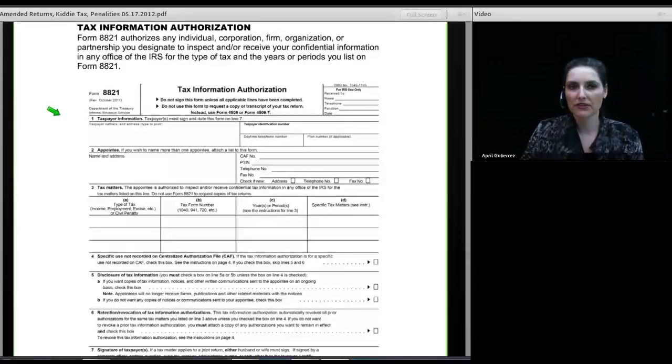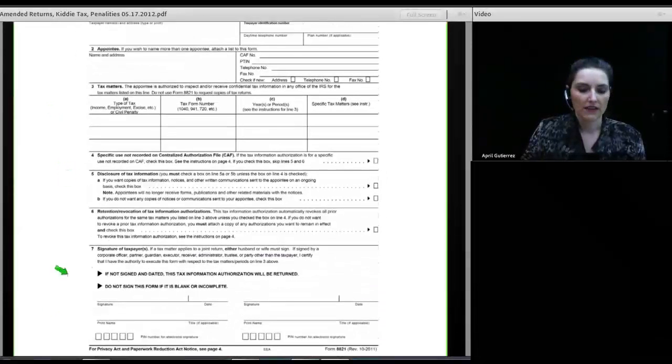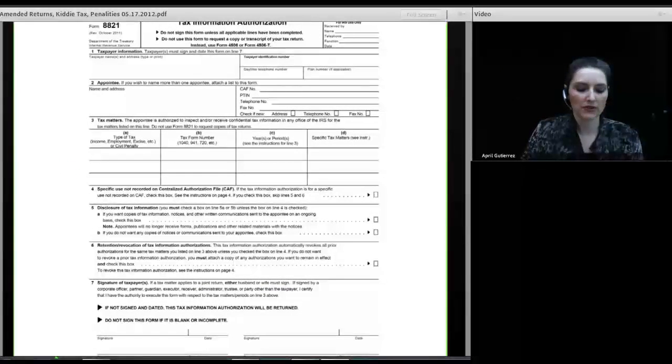It is not a power of attorney. It does not allow you to represent your client before the IRS, but it does allow you to receive information from the IRS pertaining to a taxpayer's tax return. There is another form, a power of attorney form, that you would need to use if you actually want to be able to represent your client.